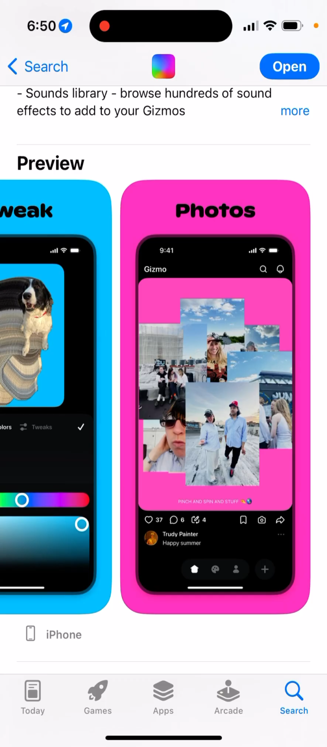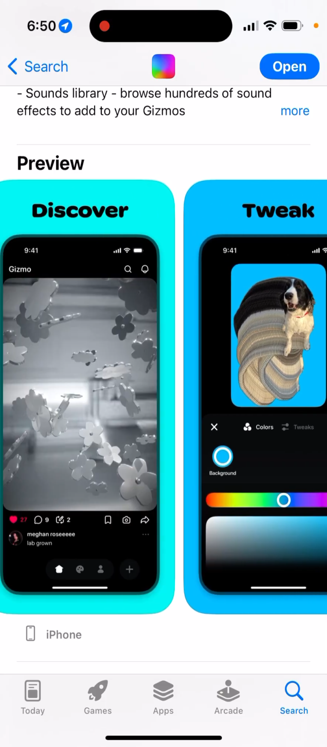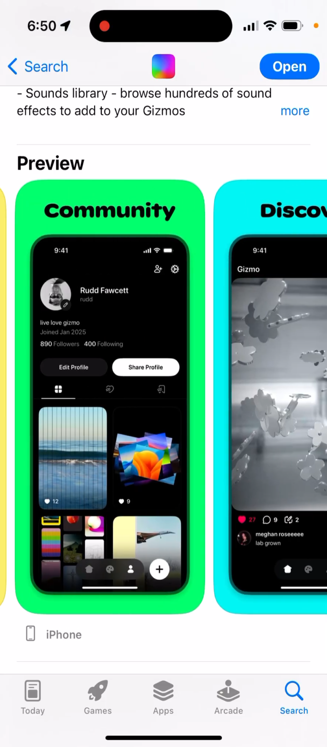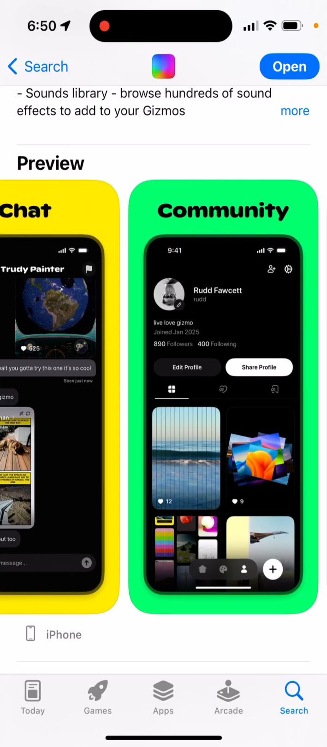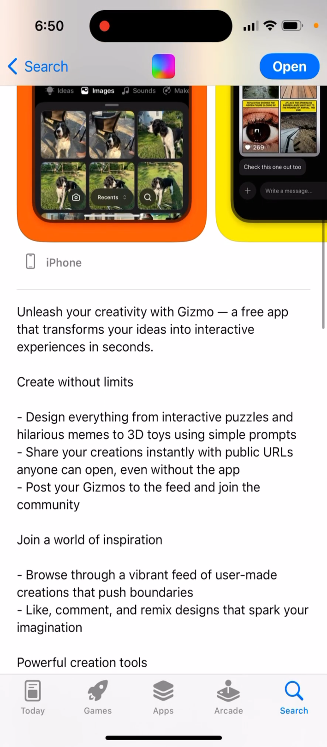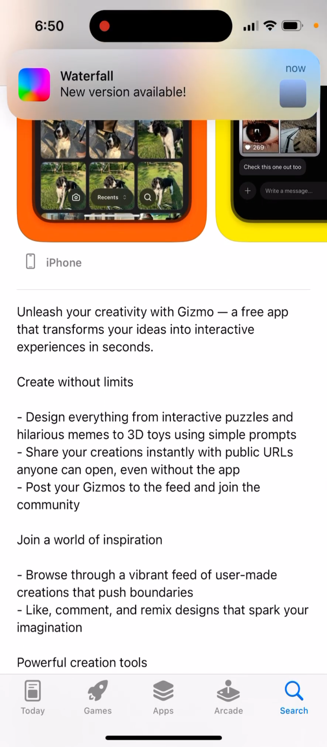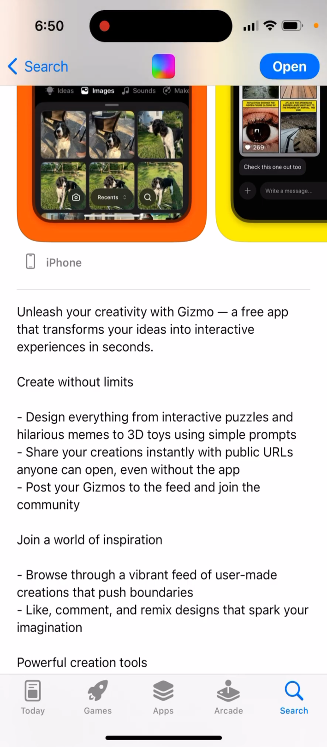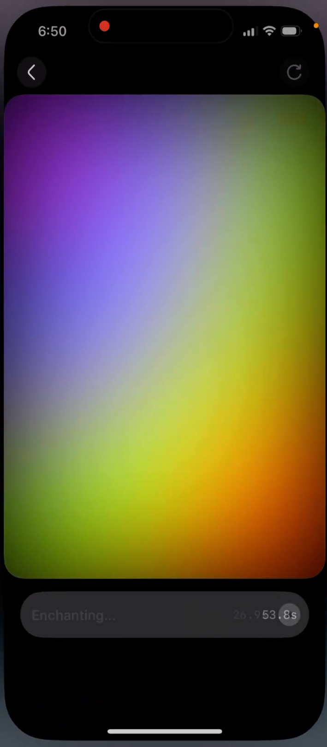yourself using AI basically, and just share them. So pretty cool. Everything you can create, from memes to 3D toys, share your creations, and that's the idea.